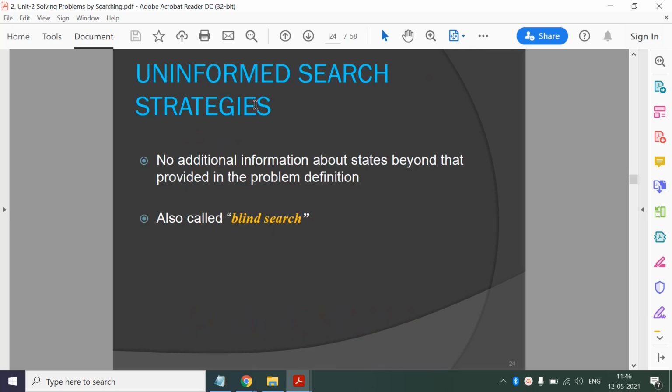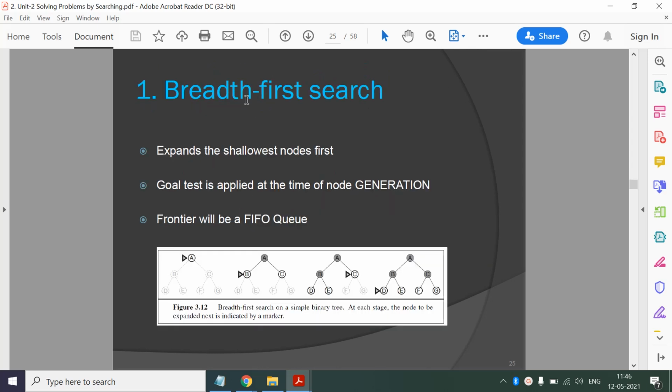So we have seen 2 strategies, that is uninformed and informed. In uninformed we don't have any additional knowledge, so these searches are like a blind search. We started with breadth first search algorithm, so it expands the shallowest node, so here we go level by level, and here goal test is applied at the time of node generation. Frontier will be a FIFO queue, so if it is a LIFO stack then our algorithm becomes depth first search, right? So it all depends on the frontier. How you implement frontier decides your search strategy.